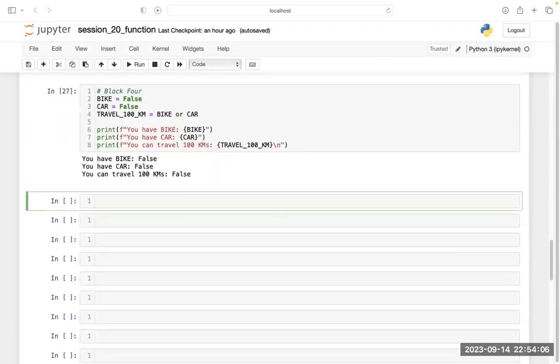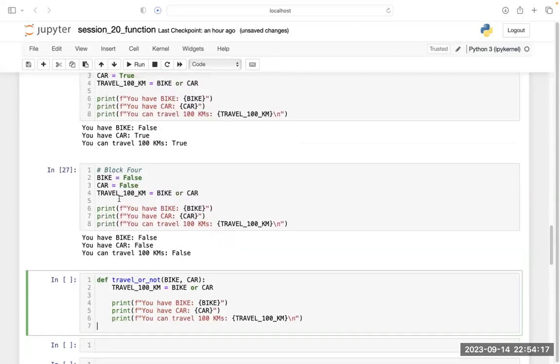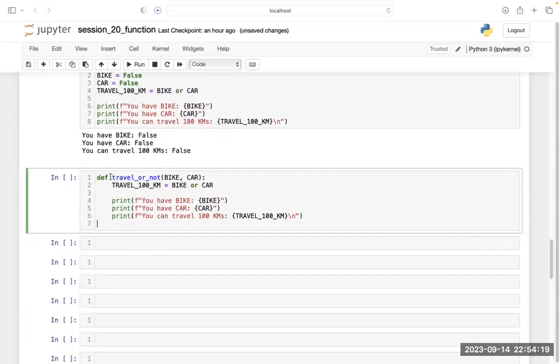So now let's do the same thing with the help of a function. How will you do it? I am simply writing this function whose name is travel or not, and I'm passing these two arguments. The first argument is bike, and the second argument is car.